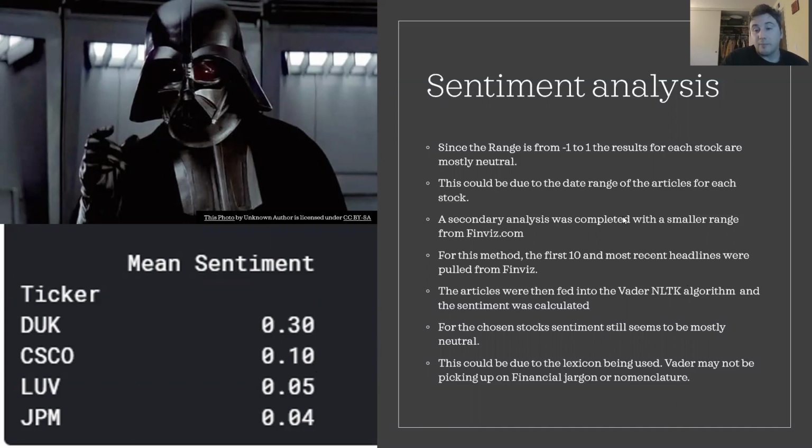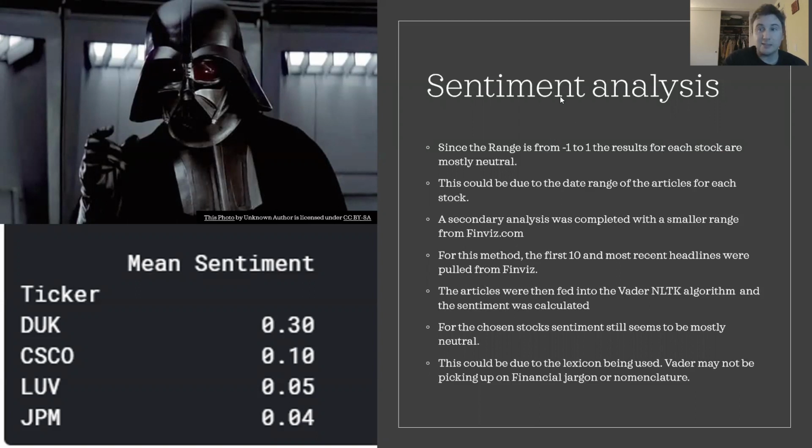So we do see here that this method seems to be lacking, maybe, and it could be that it's not picking up on the jargon or the nomenclature, specific phrases, or sarcasm in any of the headlines if the authors are using it. So there could be just some things using this particular method that aren't really counted, that don't really help in the sentiment analysis.